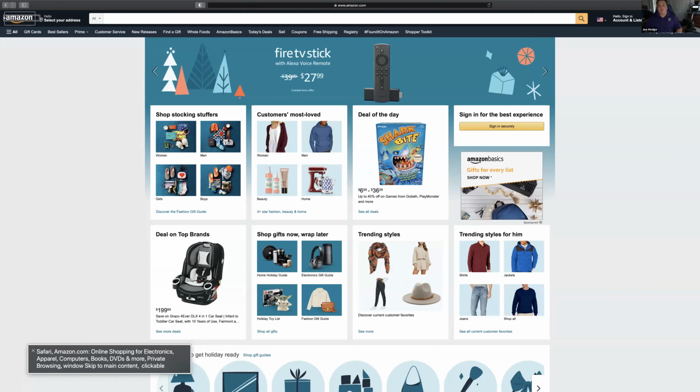So I'm going to do a simple test that we all probably did recently, and that is I'm going to search for an item that I want to buy as a gift. And I'm going to show you how somewhat difficult that is with the Mac. So I'm using VoiceOver on the Mac, and as Greg mentioned earlier, I'm totally blind. So typically you would tab through a web page. If I'm a novice or a beginning person, you would start at the top and either arrow or tab through.